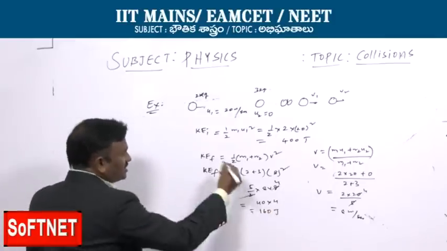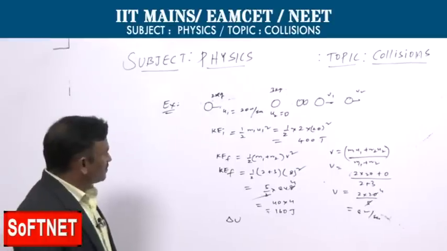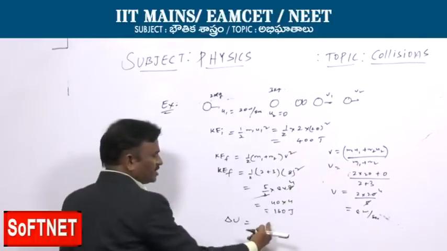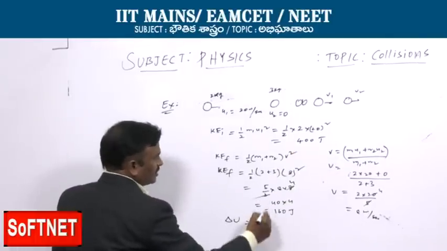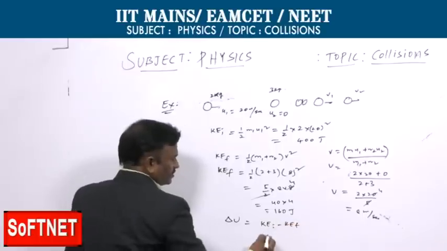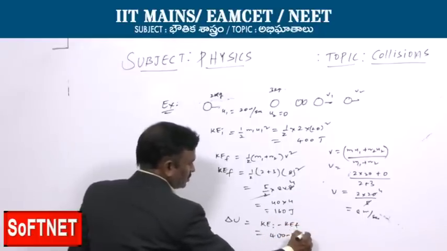Then what is the change in kinetic energy? Here, the loss of kinetic energy: initial is how much? It is more, 400 joules. Final is how much? Only 160 joules. So, kinetic energy initial minus kinetic energy final, that is 400 minus 160 joules.